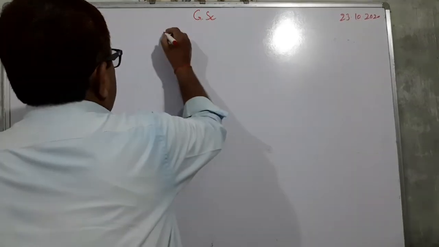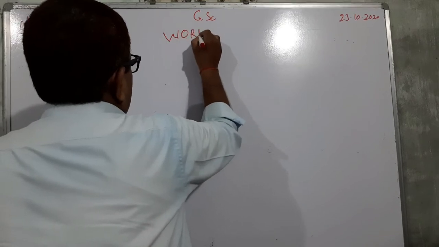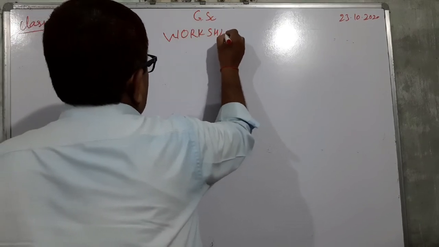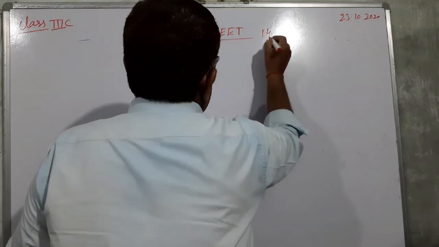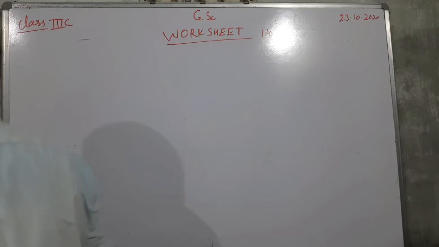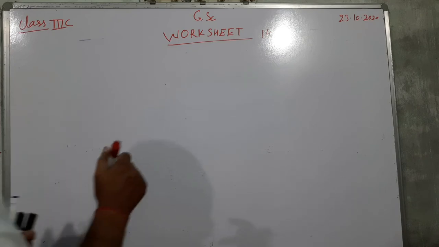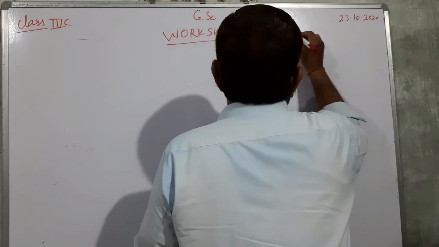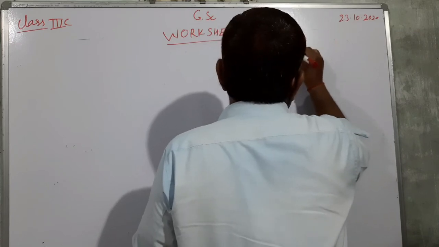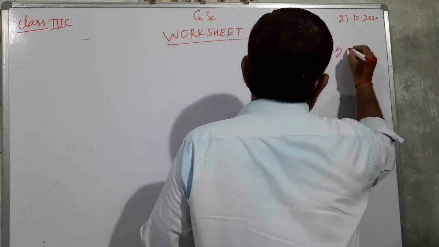So you see the worksheet 14 again. Lesson's name I am writing: Changing Weather.